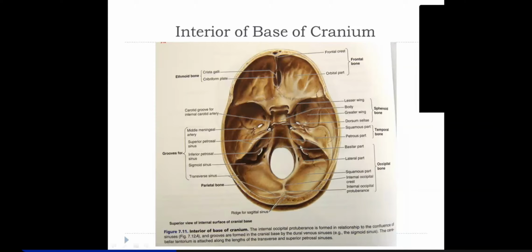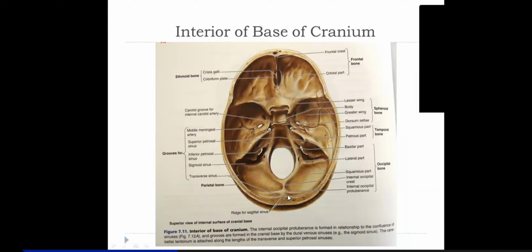And which portion of the brain occupies the supratentorial compartment? It is the occipital lobe of the brain. Then in the posterior cranial fossa, you are seeing the largest foramen of the skull, that is the foramen magnum, and you have this prominence posteriorly.